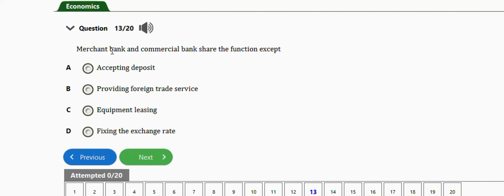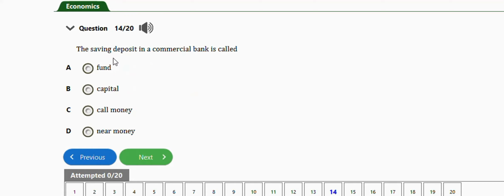Okay, the next question is this one. It says merchant banks and commercial banks share the same functions except accepting deposits, providing foreign trade service, equipment leasing, fixing the exchange rate. So guys, merchant banks and commercial banks share the same functions except fixing the exchange rate. Okay, option D is the right answer. That's the exception.